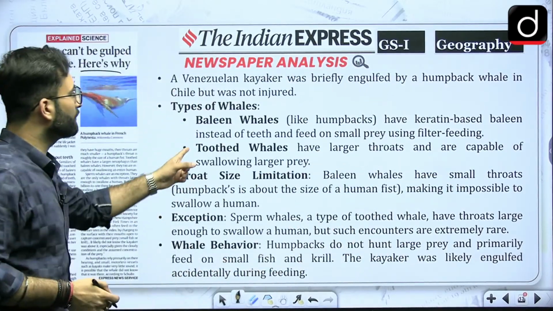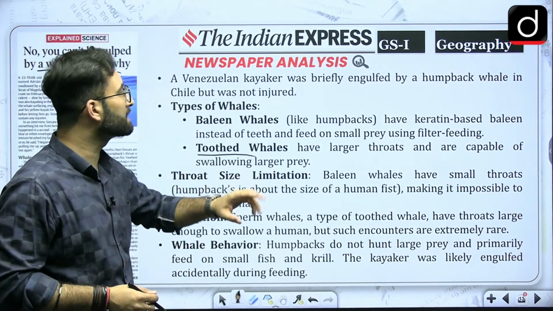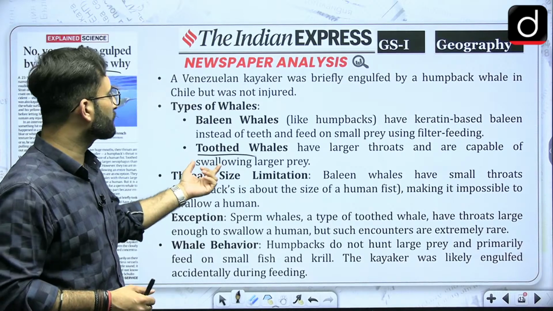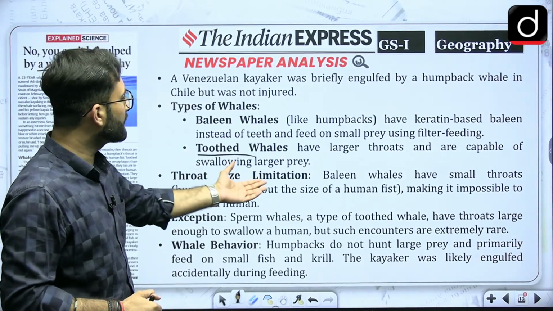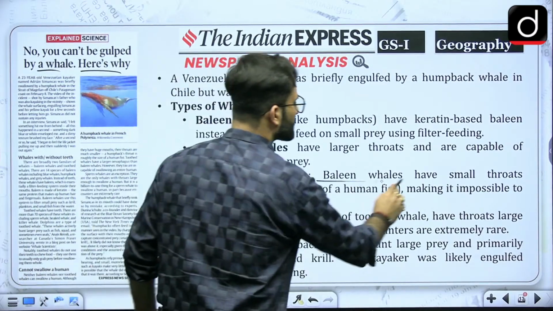When we talk about the second type, toothed whales, they have larger throats and are capable of swallowing larger prey. Throat size is the limitation; I told you that these baleen whales have a smaller throat.